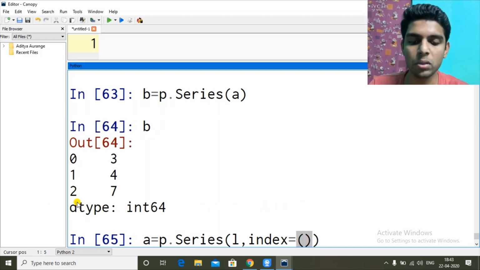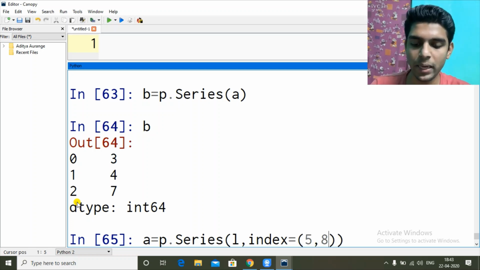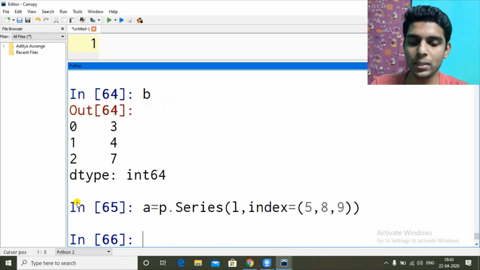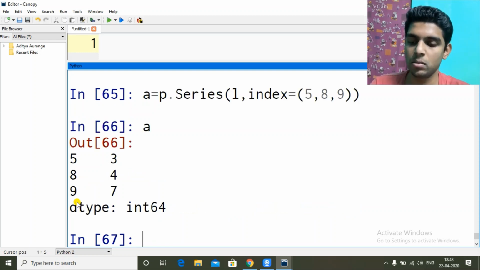So I am giving in terms of tuple. You can use list also. Inside the tuple I am enclosing my indexes. So indexes could be 5, 8, 9. If I do this, now the index for 3 is 5, the index for 4 is 8, the index for 7 is 9. Okay, I can give anything.